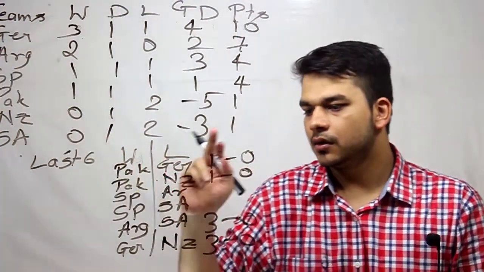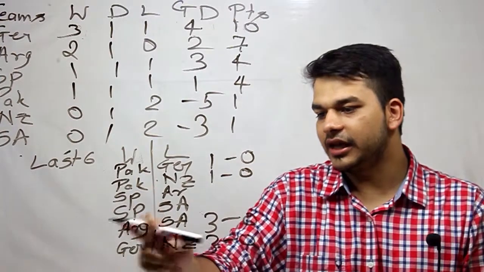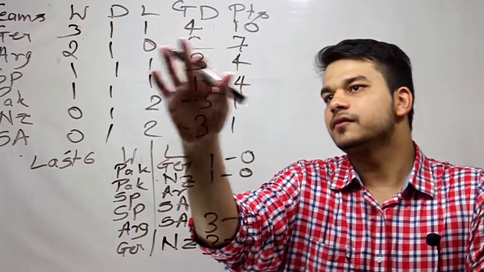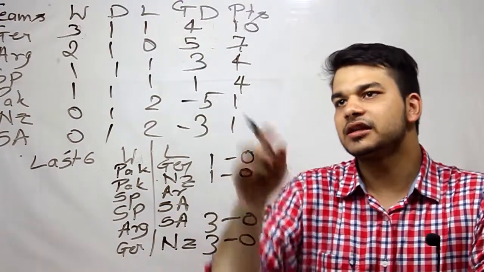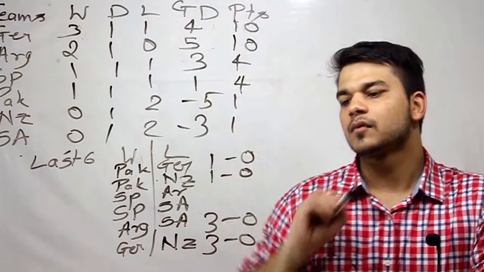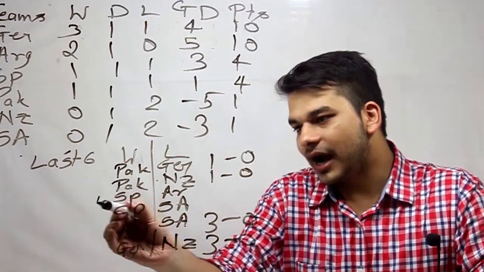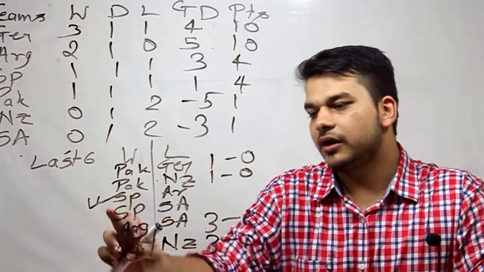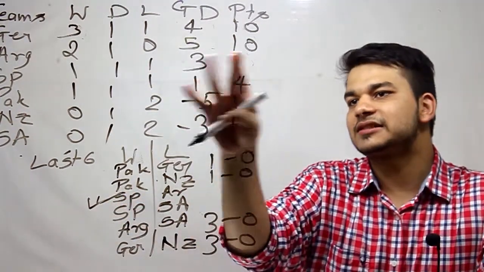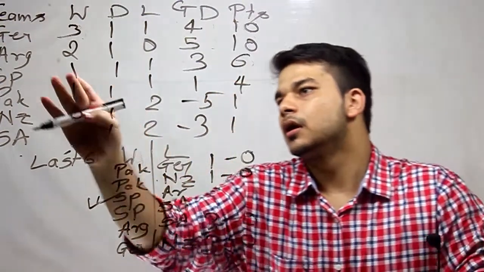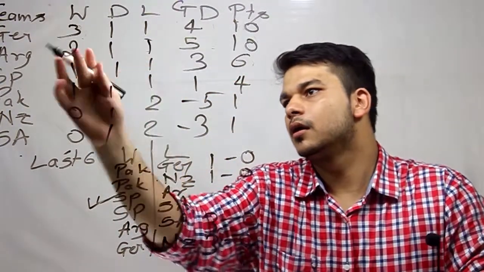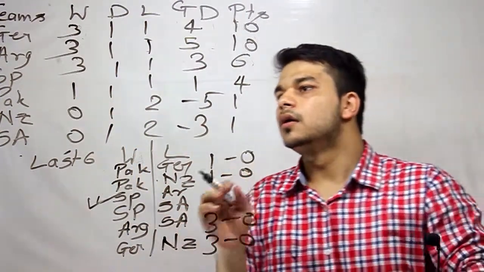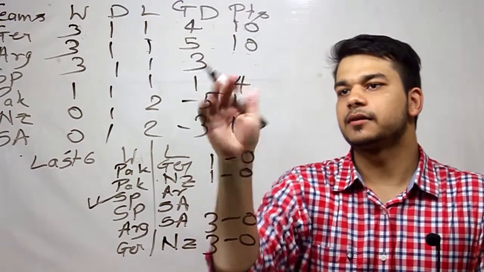For Argentina, Argentina won the game against South Africa by 3 goals to 0. So this will now become 5, and this will become 10. But I have to add the goal difference for this. Okay, just remember that. For Spain, it wins 2 matches, so it gains 6 points. I'll just update it here. This will become 3. And this becomes 10.